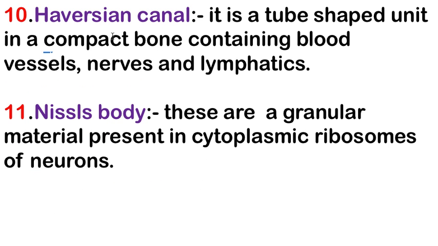Next is Haversian canal. Where is the Haversian canal found? It is a tube-shaped unit in compact bone containing blood vessels, nerves and lymphatics.